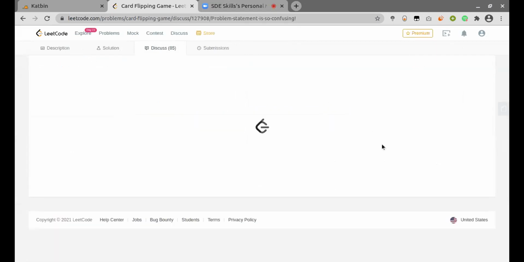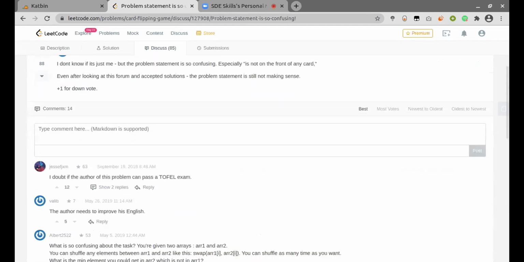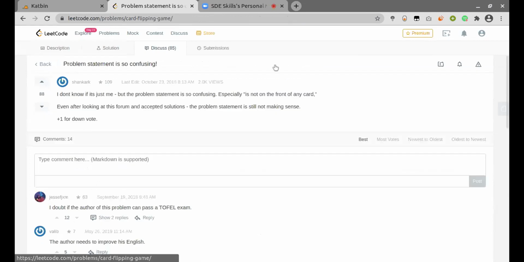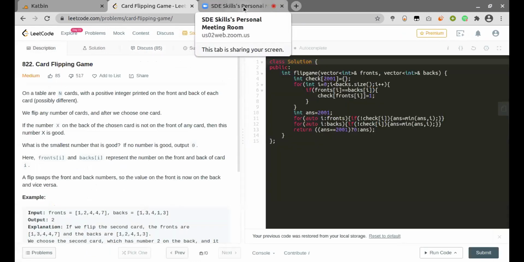The way they have explained it does not really make sense. Some of the lines they have not specifically mentioned how it is making sense. Can they pass a TOEFL exam? I doubt that the author would pass a TOEFL exam. That's okay.